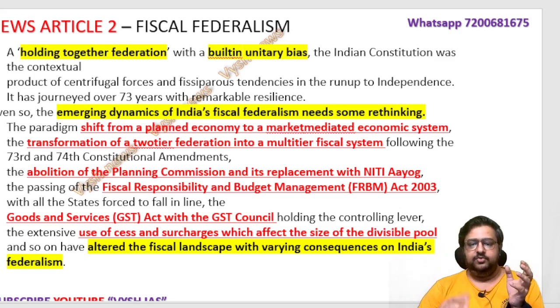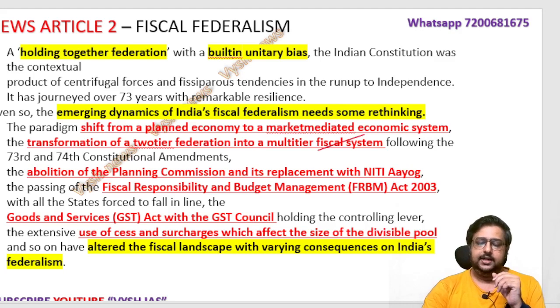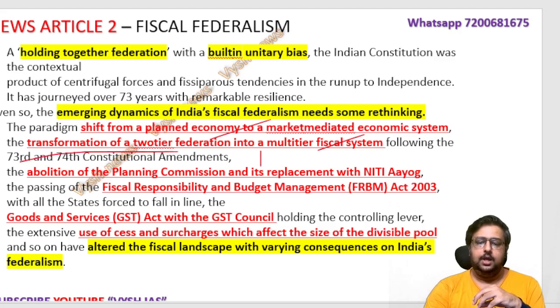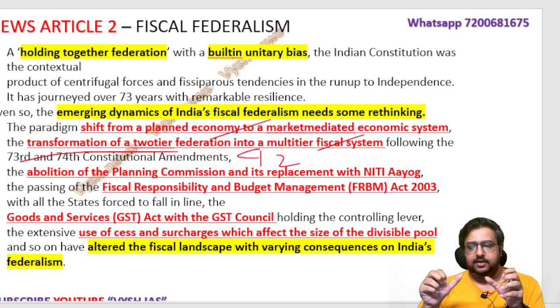Then we have transformed from a 2-tier federation into a multi-tier fiscal system, meaning earlier we had union and state only. Then in the 73rd and 74th constitutional amendment in 1992, Narasimha Rao brought in these things, Part 11, Part 12 and all. In that they told there is a municipality for urban areas and a panchayat for rural areas. So we made it multi-tier now, not 2-tier.